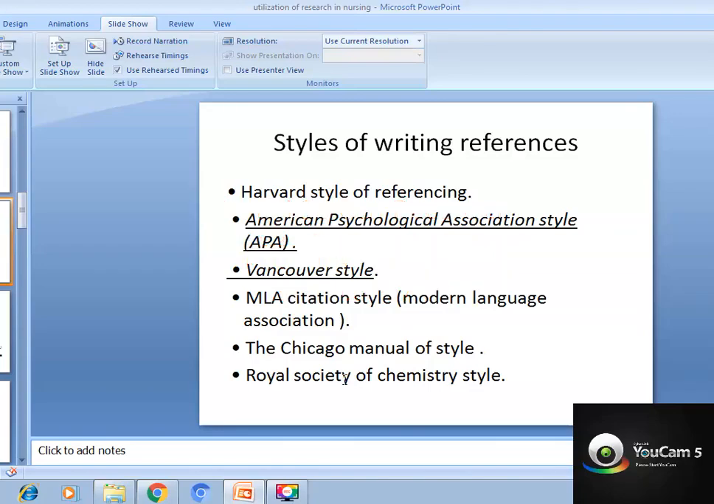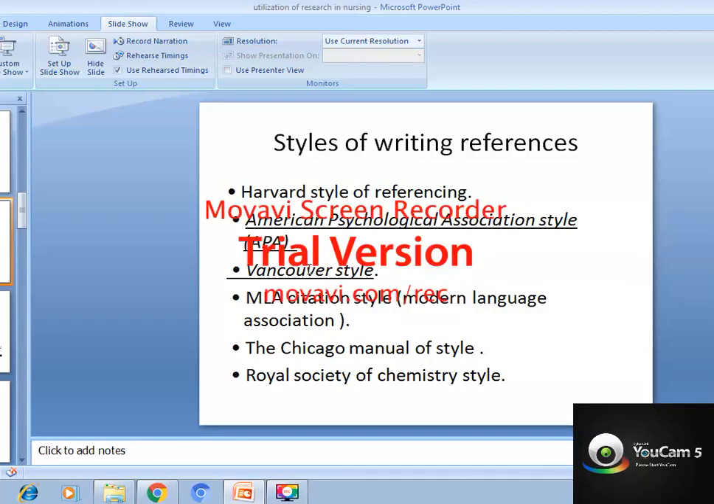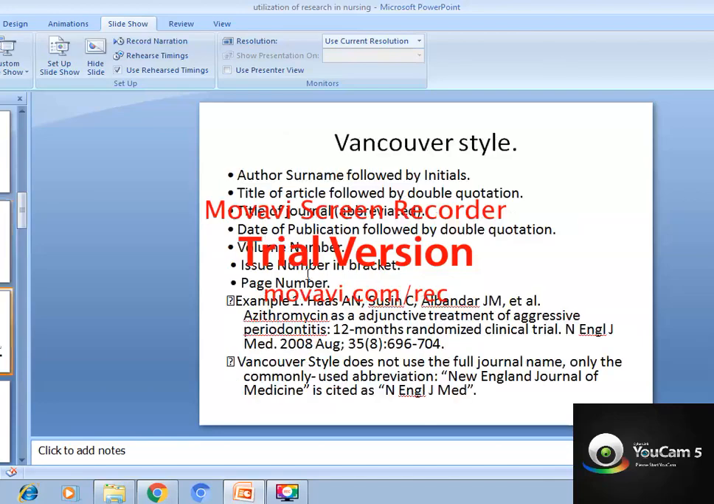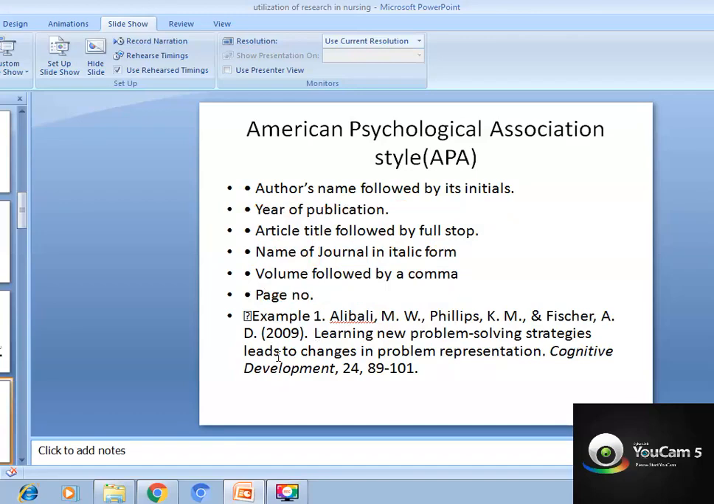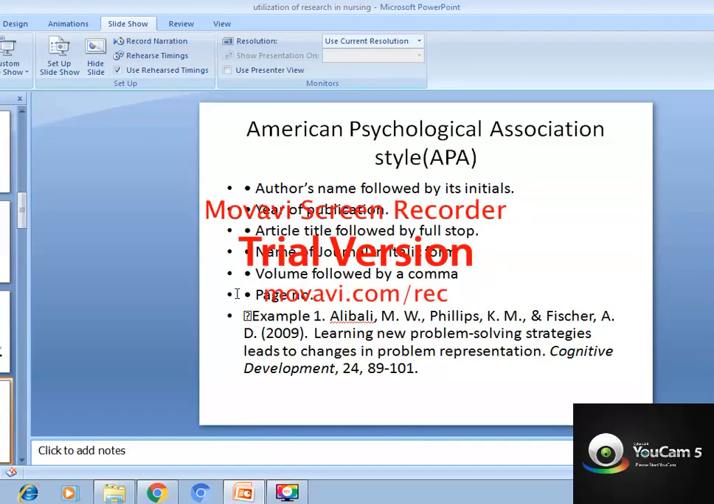Okay, Vancouver style is a common writing style which is used in our medical and science references, but you should know what APA is. APA is a common one, so we will be focusing on APA and Vancouver style in detail. Whenever you see a year in the bracket, you can say it is an APA style of referencing. If the references are numbered in order, then it is in Vancouver style.